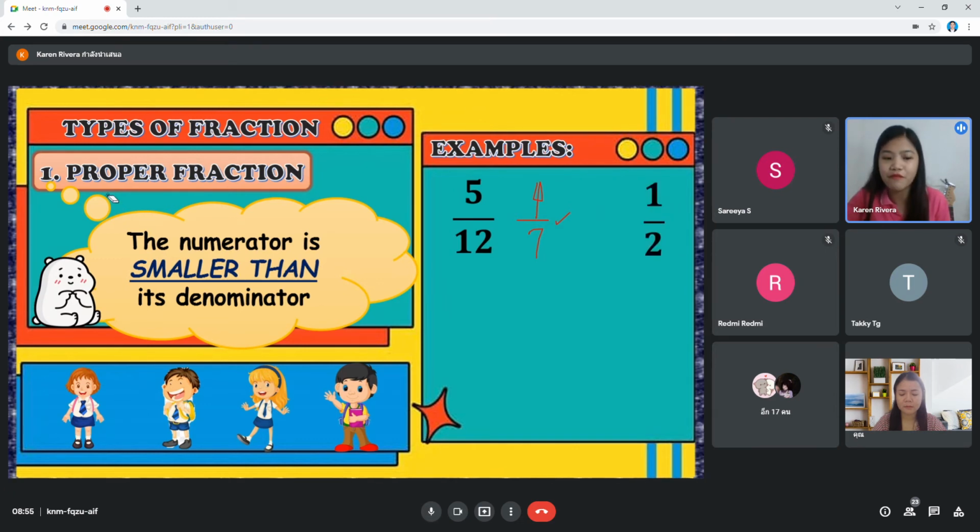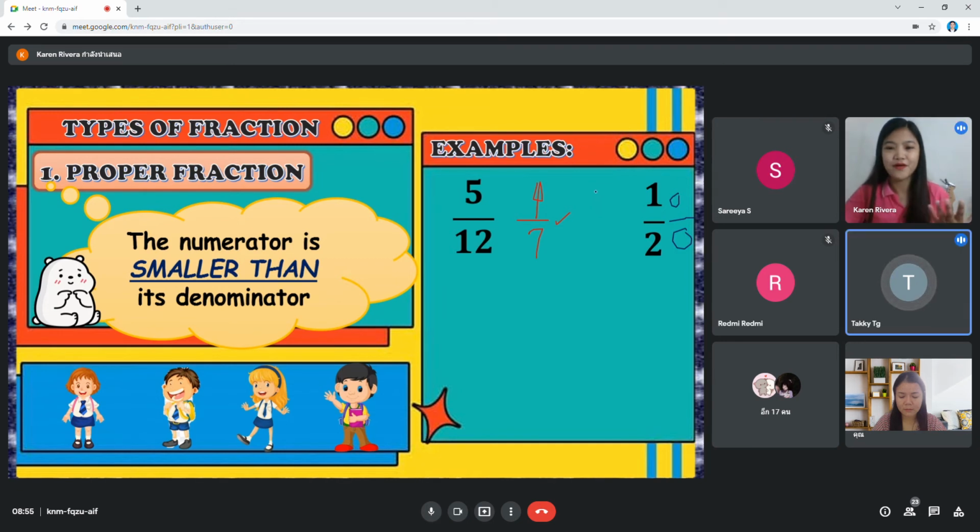Is it a proper fraction? Yes or no? Yes. Why? Because the numerator is smaller than its denominator. Can you give me another example? We have 5 over 12, 4 over 7, 1 over 2. Any example?